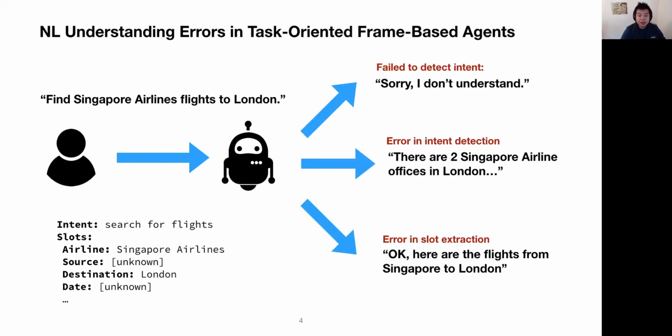This paper discusses 3 common types of errors in this process: fail to detect the intent, error in intent detection, where the system detects the wrong intent, and error in slot extraction. For example, here it misrecognized the word Singapore from Singapore Airlines as a departure city.